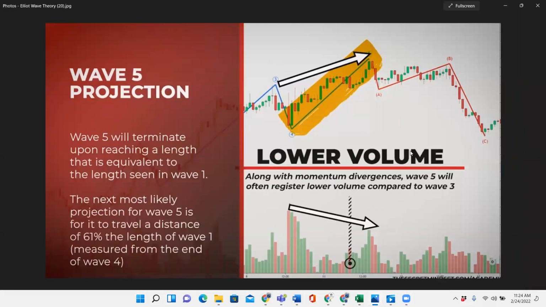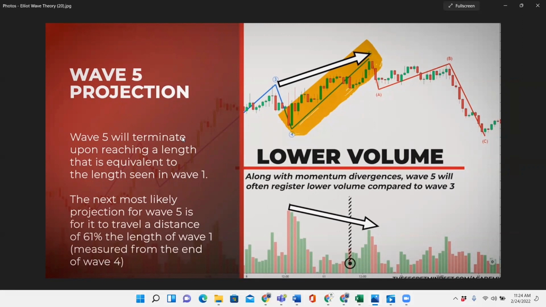Wave 5 projections. Wave 5 will terminate at a length equivalent to the length that we see in wave 1. The next most likely progression of wave 5 is a distance of 61% of the length of wave 1, and it measures to the end of wave 4.